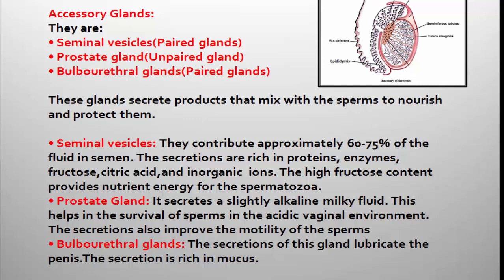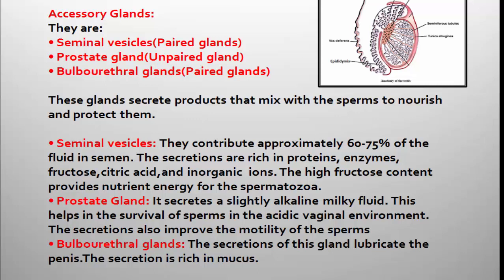Seminal vesicles. The secretion of these glands contributes approximately 60 to 70% of the fluid in semen. So one more new term, I will go for this one later. Of the total amount of fluid present in the semen, 60 to 75% is contributed by the seminal vesicle.